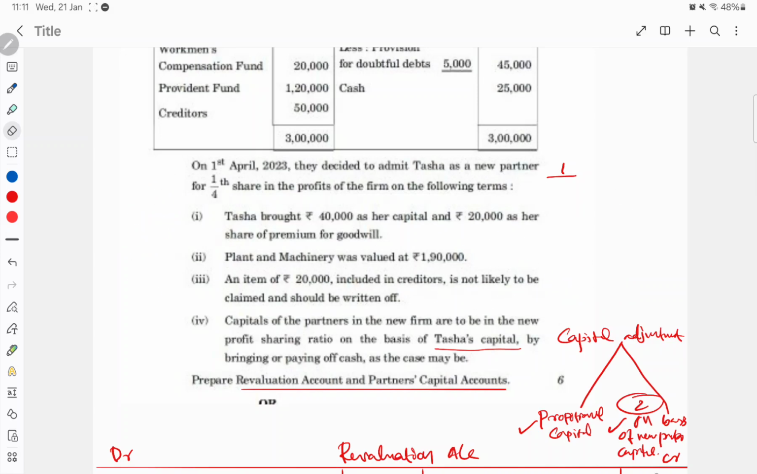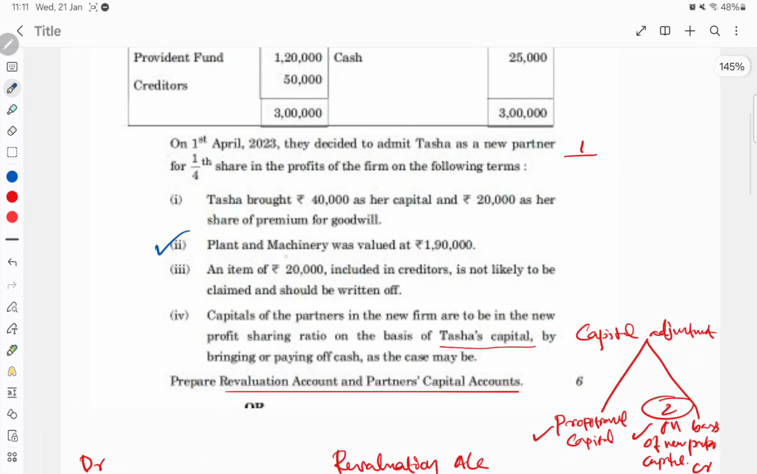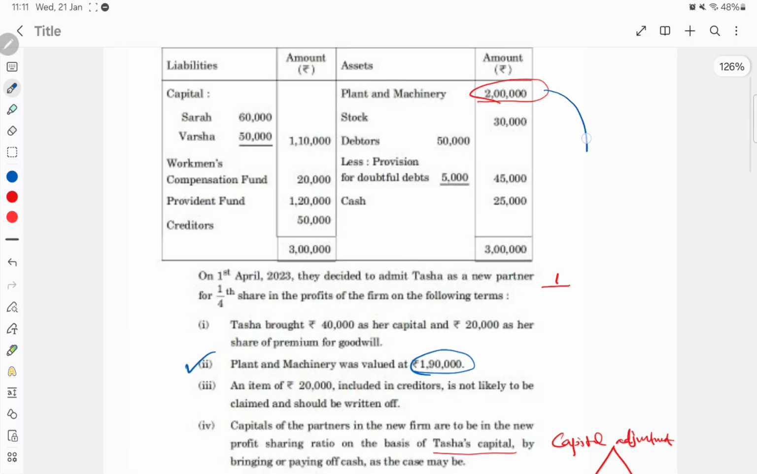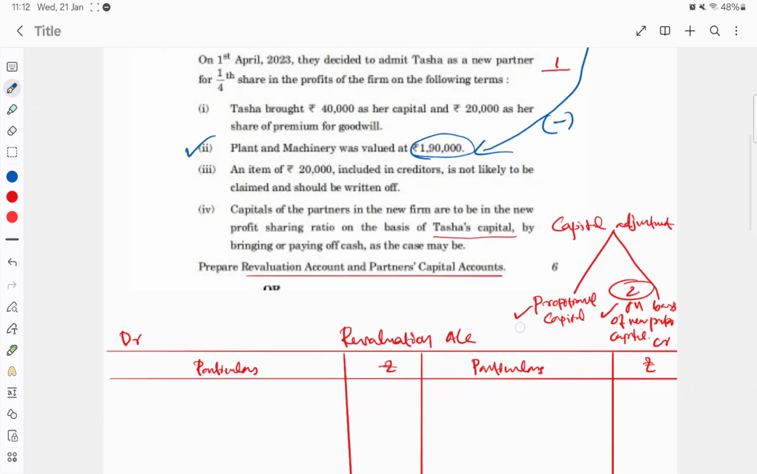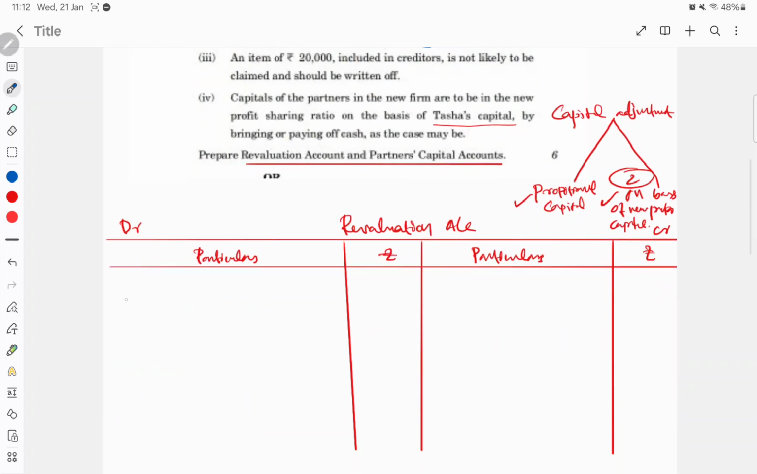This is the plant and machinery, the revalued one. Plant and machinery is revalued to 1,90,000. See here, from 2 lakhs it has decreased to 1,90,000, so there is a reduction of 10,000, isn't it? It means the asset is decreasing. I told you, if an asset decreases, we record it on the debit side. So write the asset name, plant and machinery.